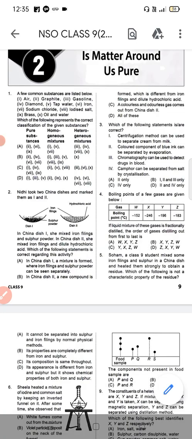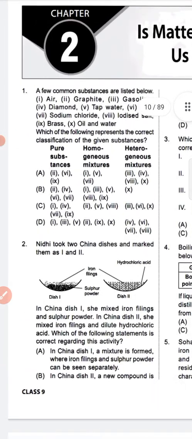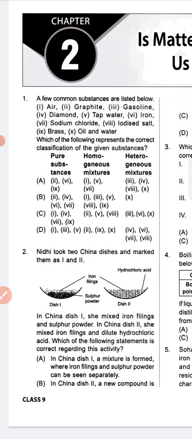Pure. Okay. So in this chapter our first question is, a few common substances are listed below: air, graphite, gasoline, diamond, tap water, iron, sodium chloride, iodized salt, brass, oil and water. Which of the following represents the correct classification of the pure substances?